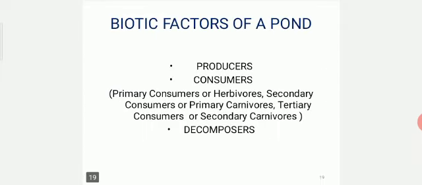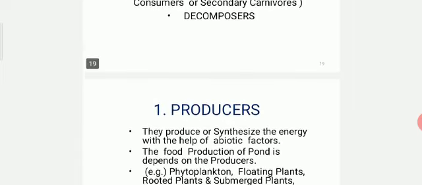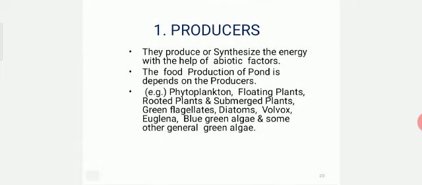The next is about biotic factors of a pond. Here it is categorized into three levels: producers, consumers and decomposers. Here consumers are again classified into three levels: primary consumers or herbivores, secondary consumers or primary carnivores, and tertiary consumers or secondary carnivores. Let us see about the producers.